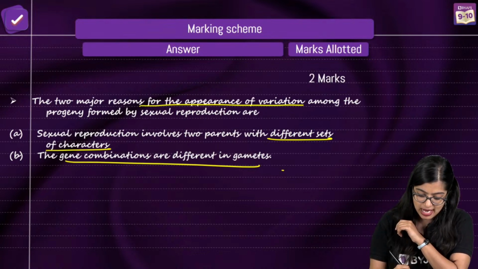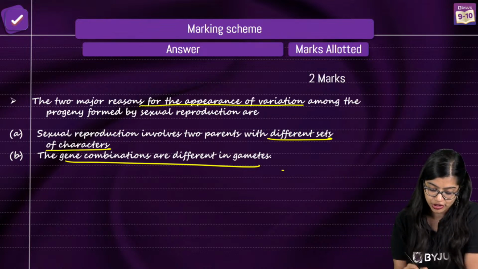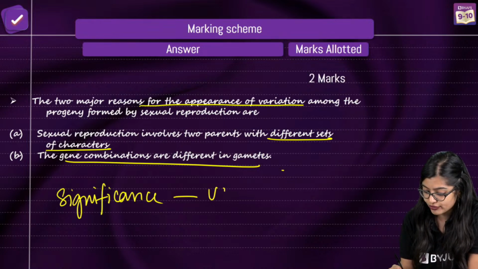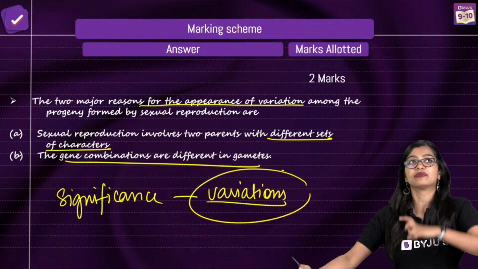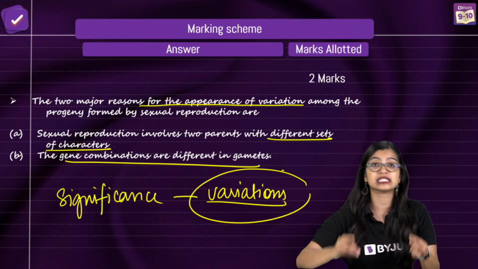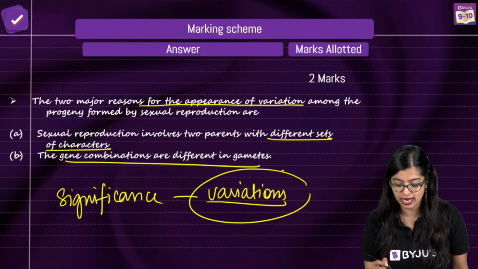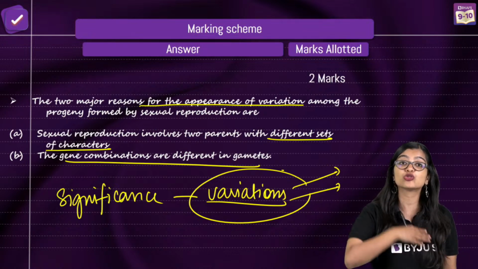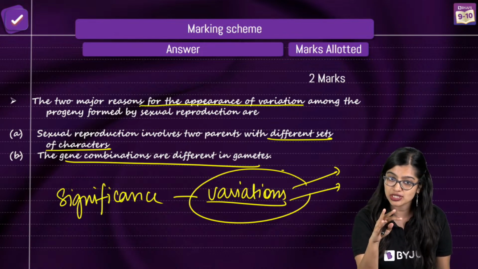And Abhinav, you have asked me for one very important one. What is the significance of sexual reproduction? Significance of sexual reproduction is simply because of the variations, right? Variations will, over a period of time, accumulate and accumulate, resulting in micro and eventually leading to macro evolution, right? So variations are necessary for the formation of new species and also for surviving and adapting better. But again, not all variations are useful.